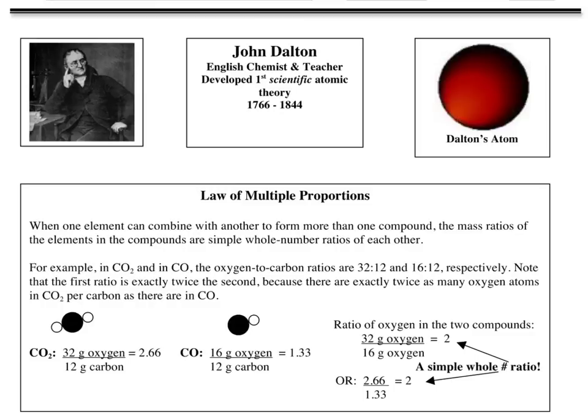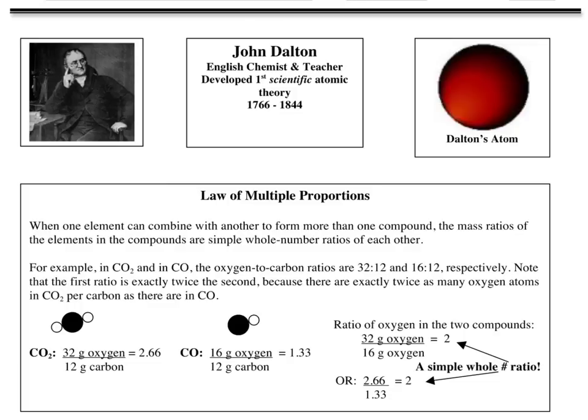John Dalton was an English chemist and a teacher for most of his life. He was also a public lecturer. He was a Quaker, so he lived a pretty simple life, and he's famous for developing the first scientific atomic theory. So this would have differed from the philosophers in that it was based on actual scientific evidence or experimental evidence.